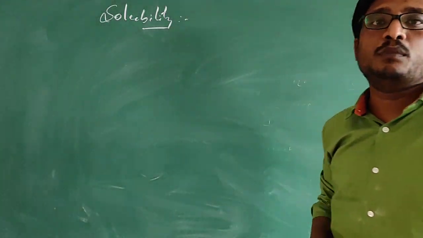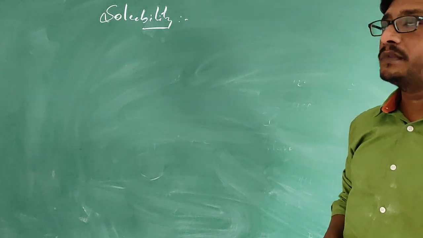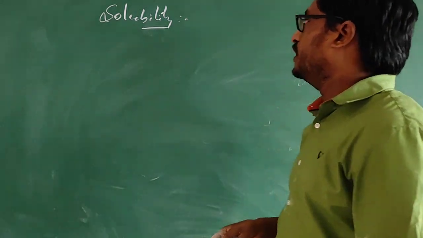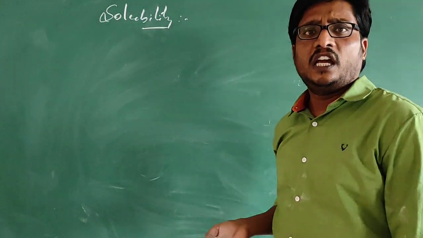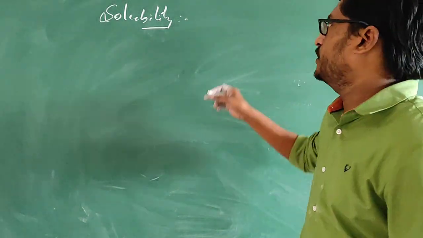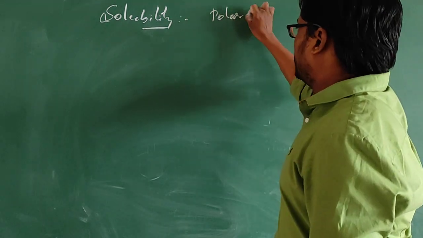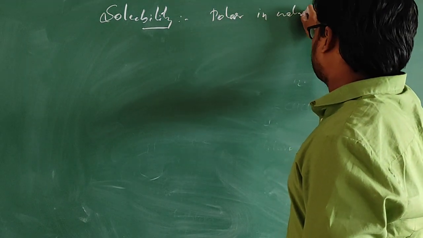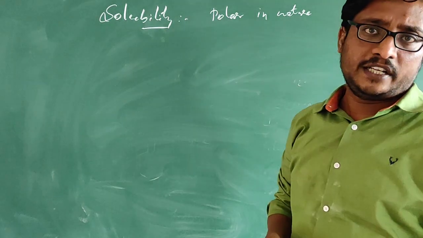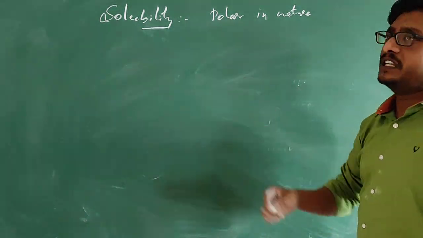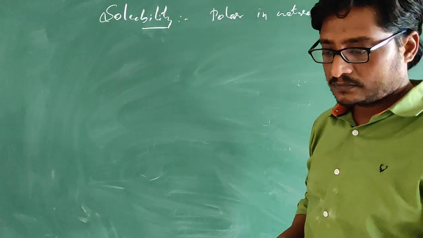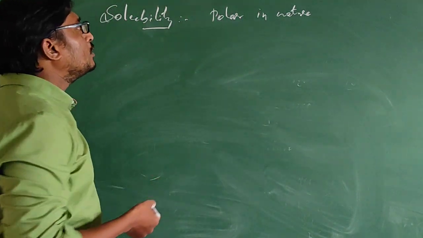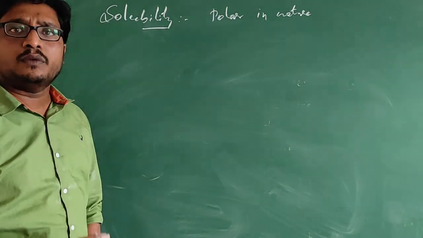The next physical property which we are going to see is solubility. Let us talk something about this solubility. Generally we know that haloalkanes are polar in nature. Water is also polar in nature. Although haloalkanes are polar in nature, they are generally insoluble in water. Why are haloalkanes, although polar, insoluble in water?